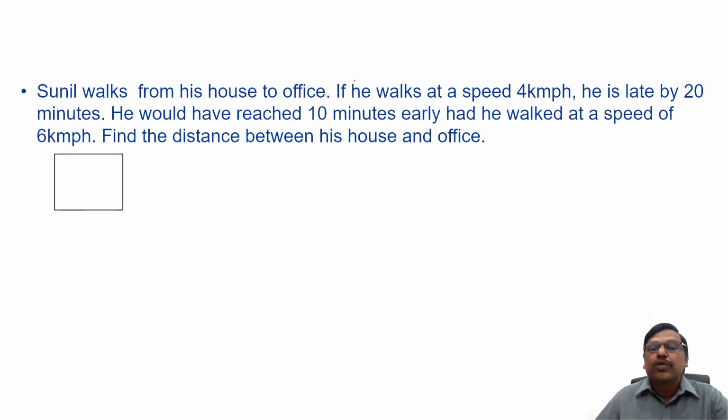Sunil walks from his house to office. If he walks at a speed of 4 kilometers per hour, he is late by 20 minutes. He would have reached 10 minutes early had he walked at a speed of 6 kilometers per hour. Find the distance between his house and office.